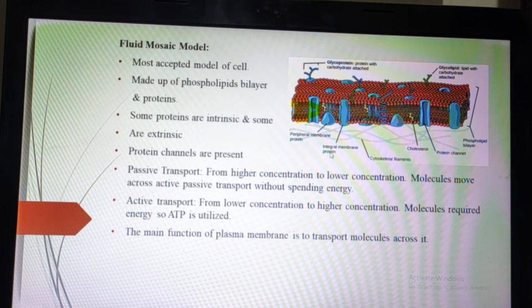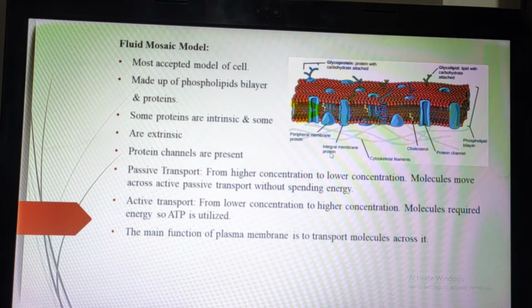So there is passive transport and there is active transport. What are passive and active? First we will see passive. Passive is from higher concentration to lower concentration. That means these particular molecules are transported from higher concentration to lower concentration, so it is called passive transport. First of all, passive transport doesn't need energy. They transport without spending energy.